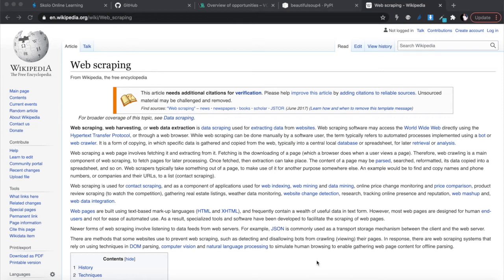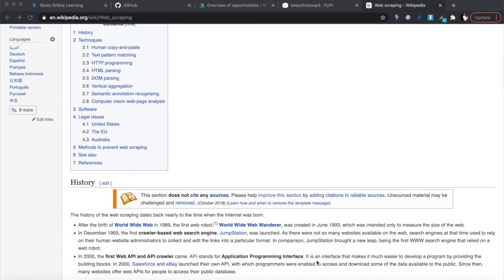Social media, Facebook, Twitter. I mean, Twitter is actually one of the places that I think the majority of data companies scrape for insights, because you can go on Twitter, it's nicely organized under hashtags. So you can just search on hashtags and see what people are talking about, what your competition is doing, what people are tweeting, get all of that data, put it in some other program and do something else with it. I'm just giving you examples of all the things that web scraping is used for.